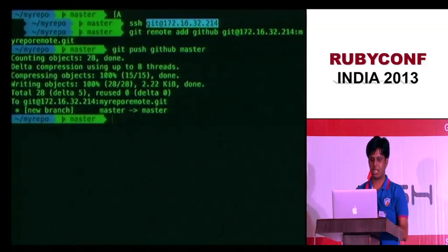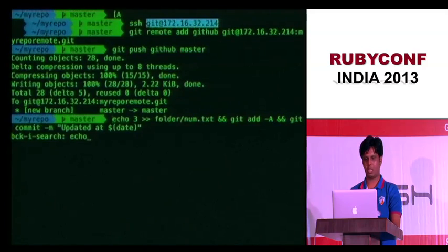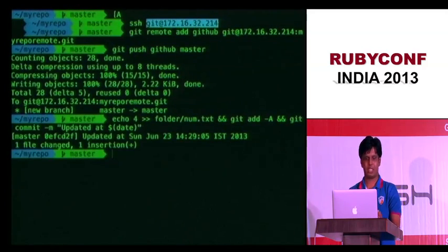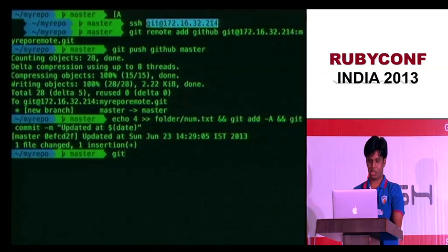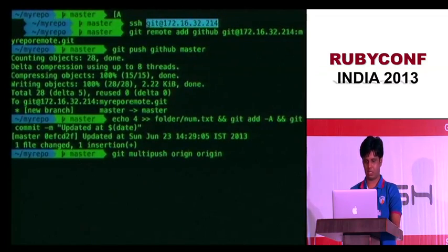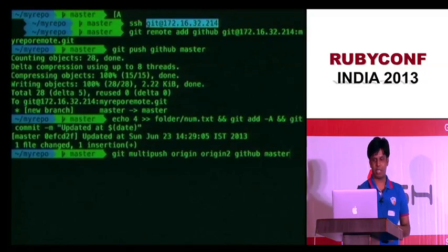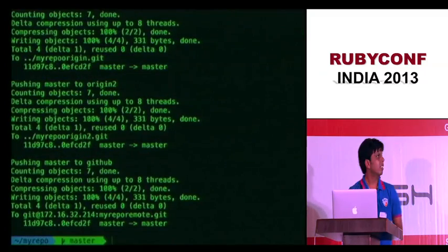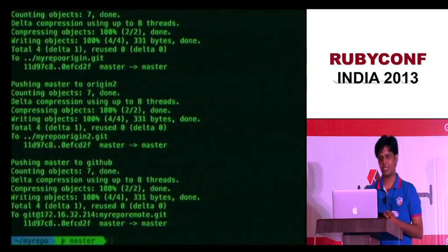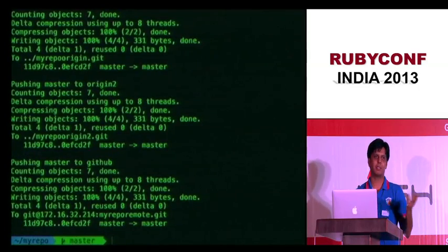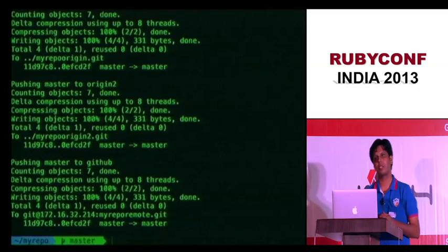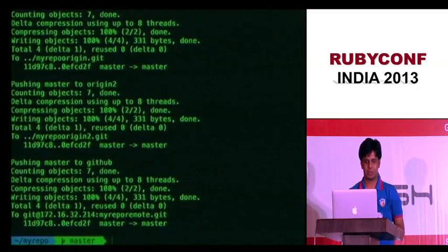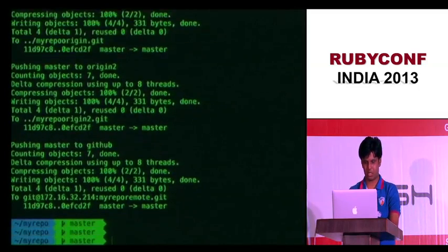So let me do another commit. And you can actually do a multi-push. Origin to GitHub master. And this will push to all the repositories. That's quite cool. So if you want to create multiple backups for your Git repository, that's the best way. So that's quite cool.